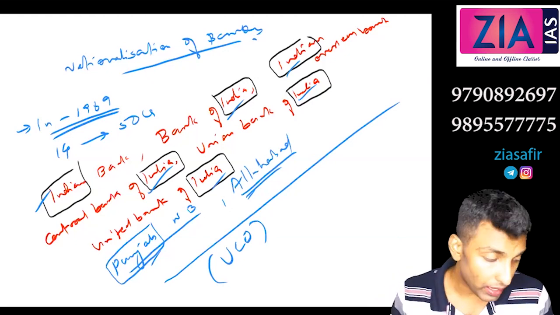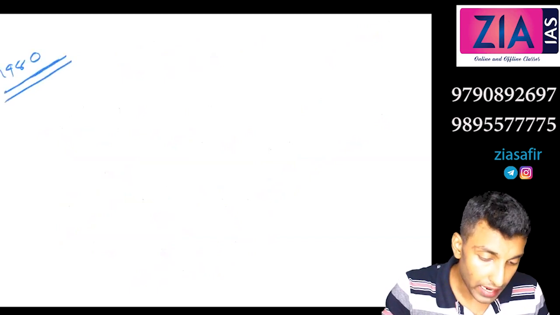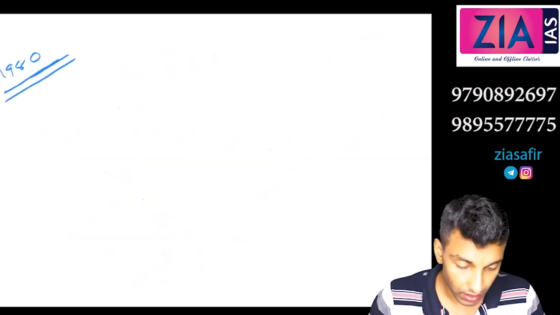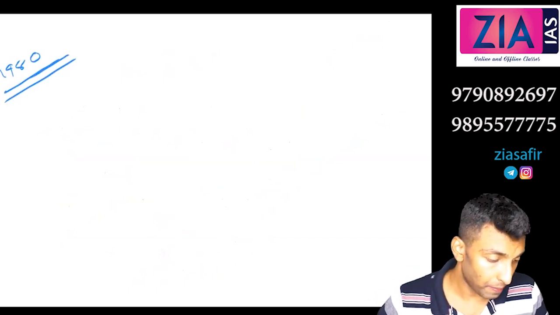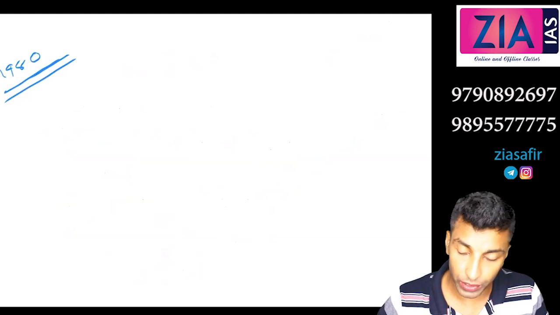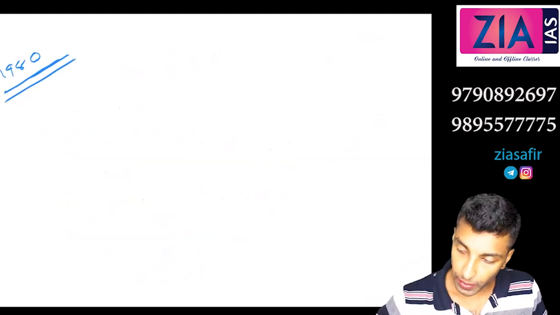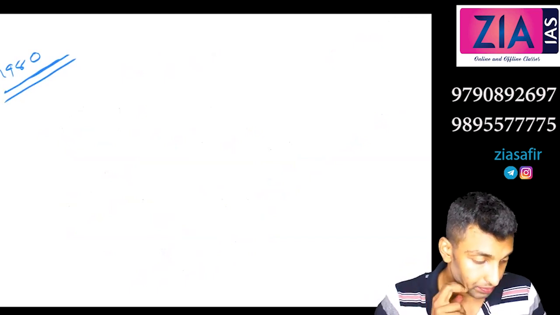You write subsequently in 1980. Later in 1980, the government nationalized 6 more commercial banks with deposits of 200 crore or more.